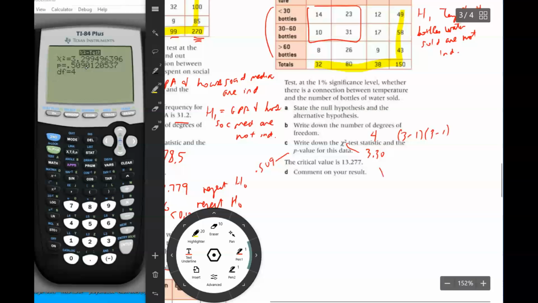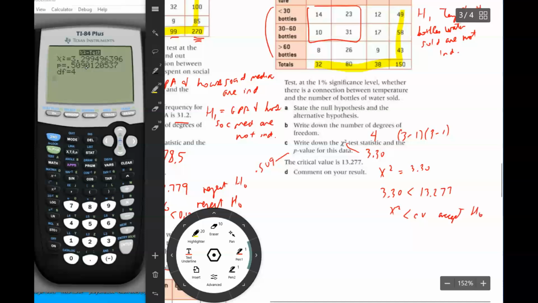So now what we're going to do is we're going to take the chi-squared value, which is equal to 3.30, and then the critical value is 13.277, and then I'm going to put that the chi-squared value, which is 3.30, is less than 13.277, which is the critical value. So the chi-squared value is less than the critical value. So I am going to accept the null hypothesis.